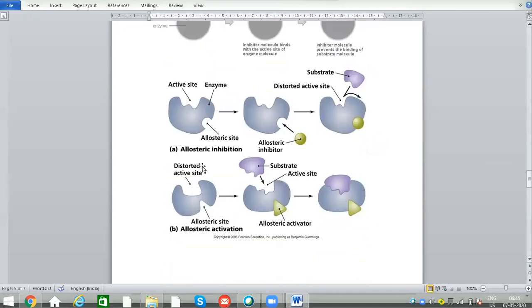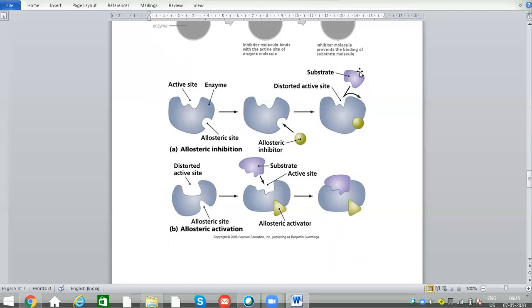And the next one is allosteric inhibition. So here also an inhibitor will be added, but here the inhibitor will not be joined at the active site. It will be joined at the allosteric site. So when this inhibitor is adding at the allosteric site, the shape or orientation of the active site will be changed.